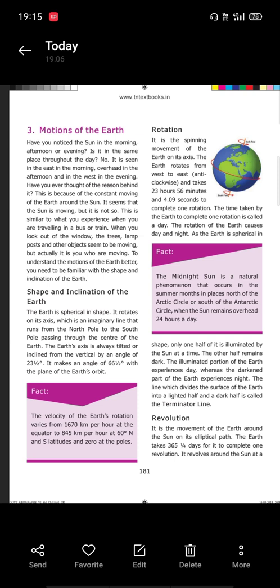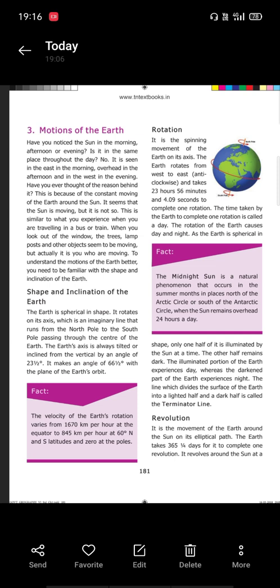Now, shape and inclination of the Earth. The Earth is spherical in shape. It rotates on its axis, which is an imaginary line that runs from the north pole to the south pole, passing through the center of the Earth. The Earth's axis is always tilted from the vertical by an angle of 23.5 degrees. It makes an angle of 66.5 degrees with the plane of the Earth's orbit.